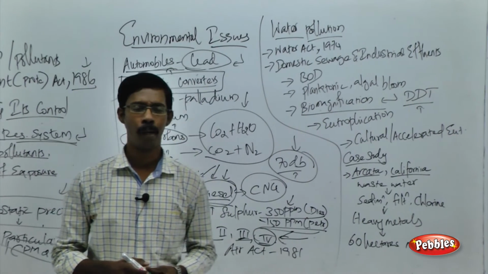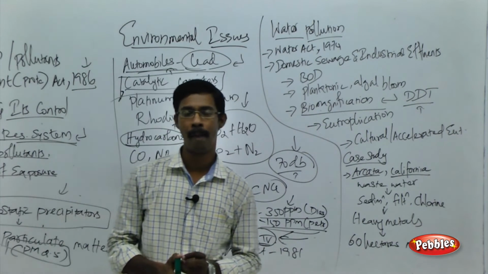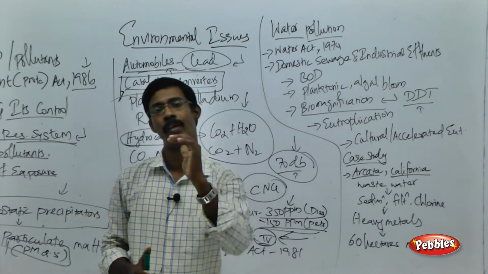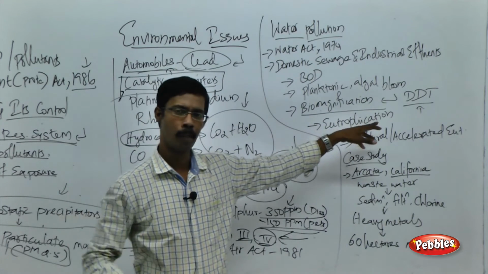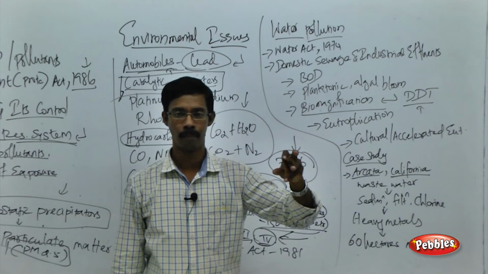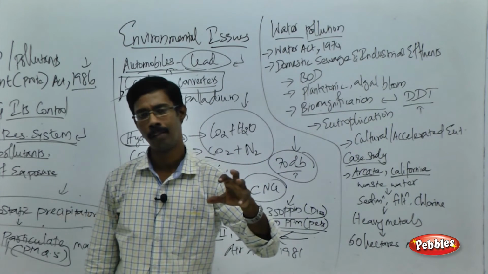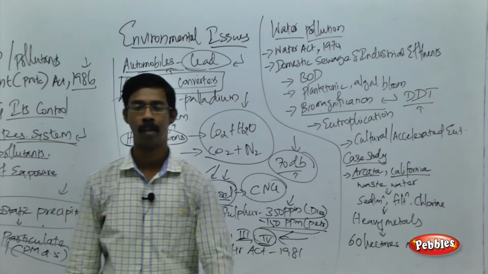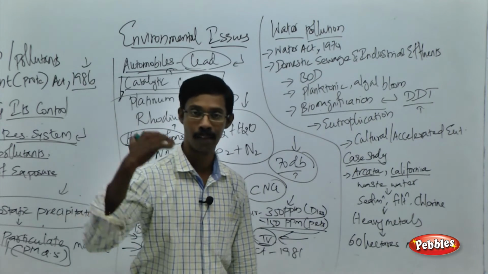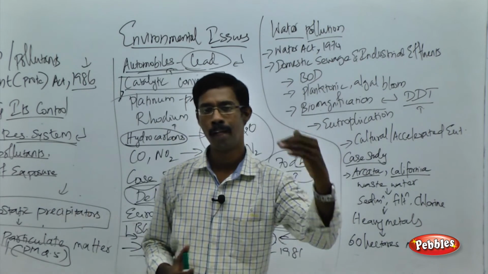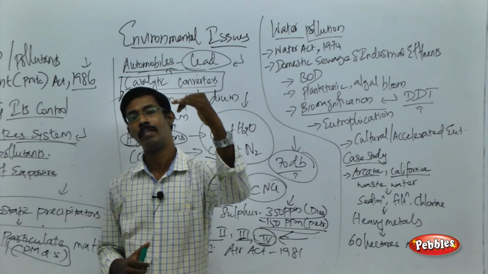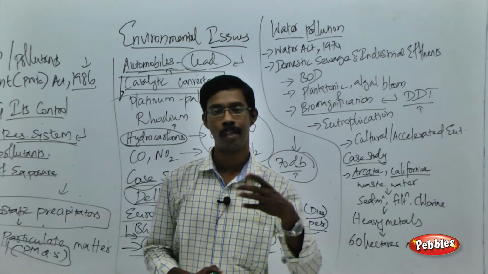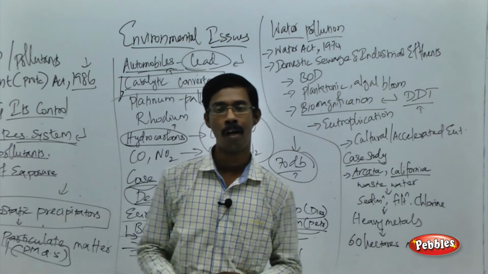What do you mean by biomagnification here? The magnification of the toxic effect at various trophic levels. For example, you apply a pesticide to the plants. Those plants will be consumed by the primary consumers called herbivores, that is the second trophic level, and that will be consumed by the next trophic level, the small animals, which will be consumed by the next trophic level, the secondary consumers or carnivores.